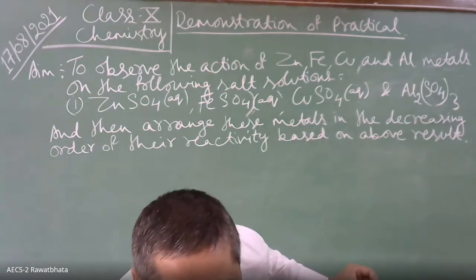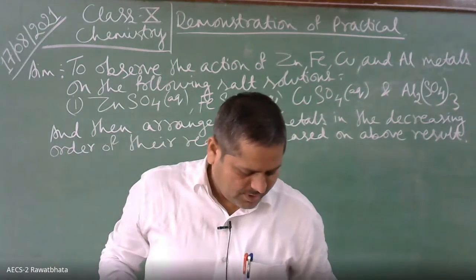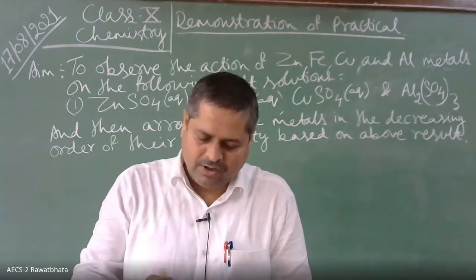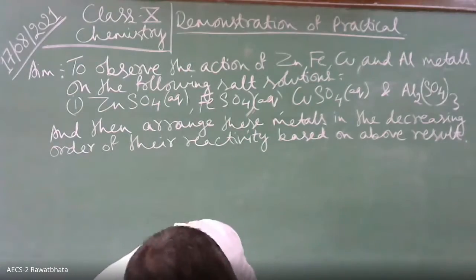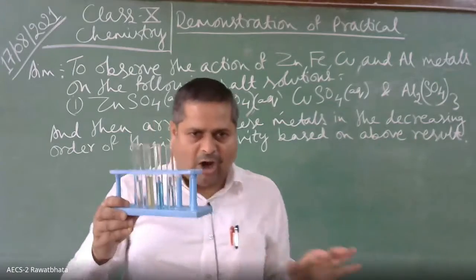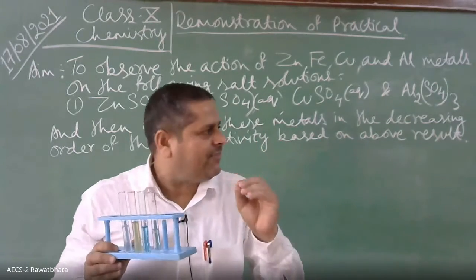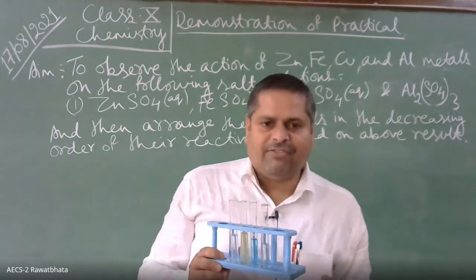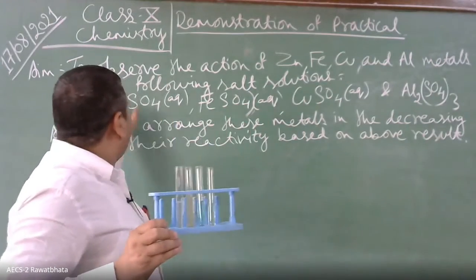Are you understanding what we are going to do, children? Yes, sir. Please listen, we have taken 4 salt solutions in 4 test tubes, and now we are going to add 4 different metals in these 4 salt solutions.